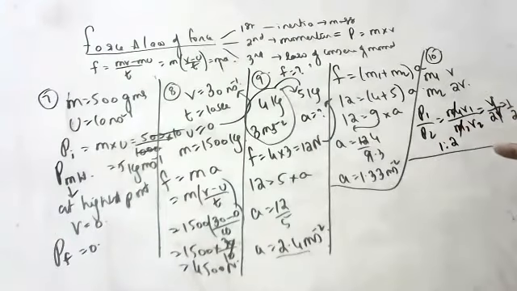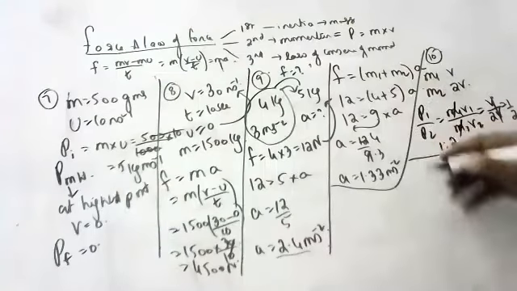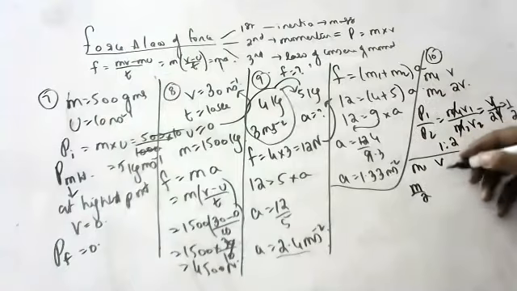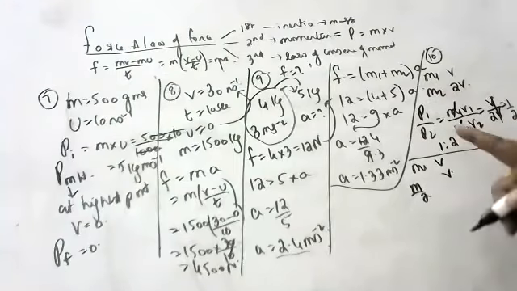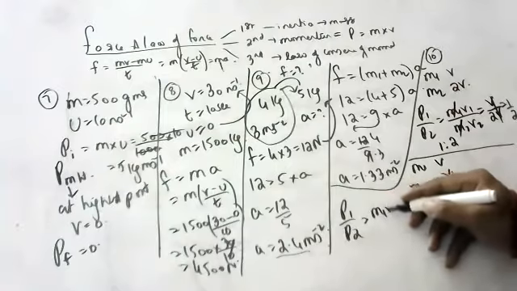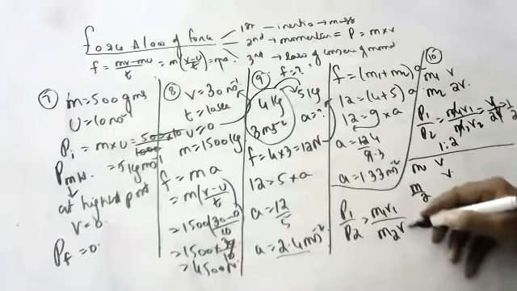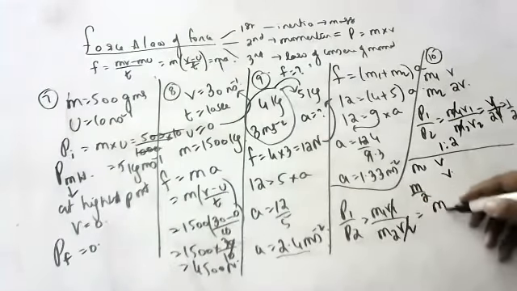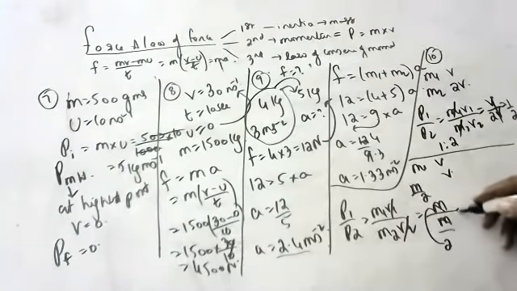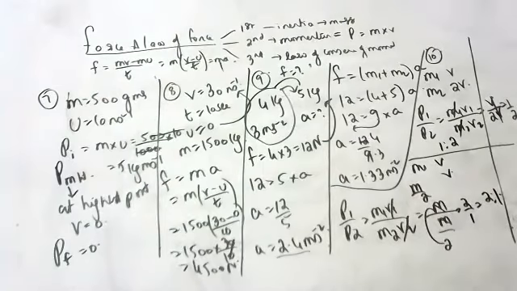In the same question, if mass is halved, they did not talk about velocity, so forget about the velocity. m1 is m, m2 is m by 2, velocities are the same. Then p1 by p2 is equal to m1 v1 by m2 v2. The first mass is m, the second mass is m by 2. The m cancels, so it is 2 by 1, which is 2 is to 1.